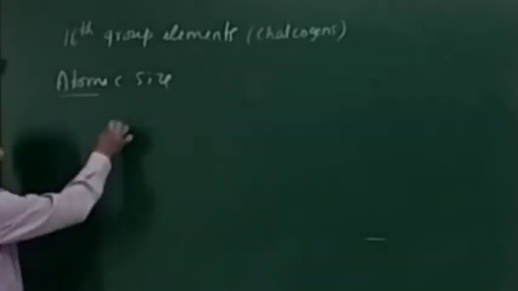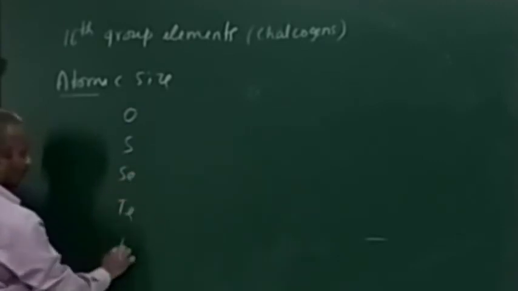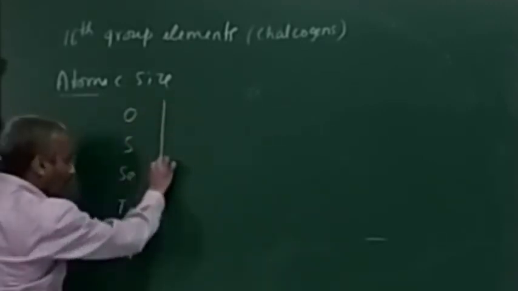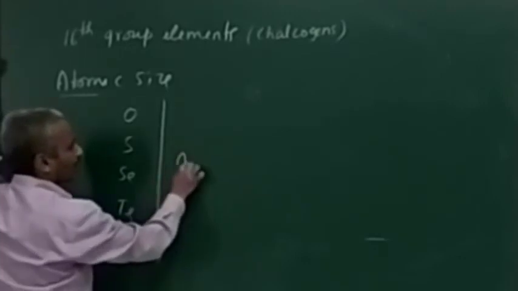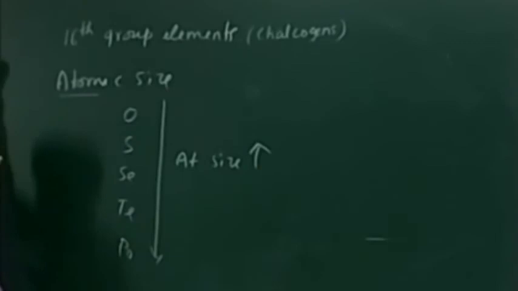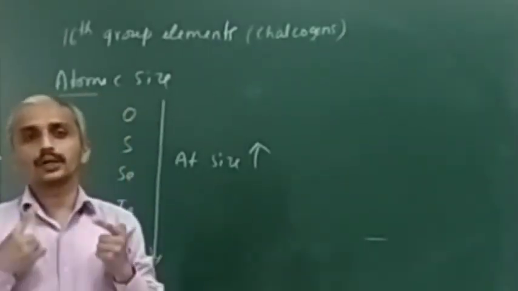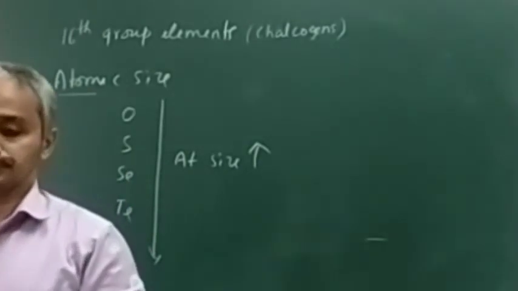element. Now down the group: oxygen, sulfur, selenium, tellurium, polonium. What happens there? Down the group, atomic size increases, meaning the atom becomes bigger and bigger because more and more shells are added up.